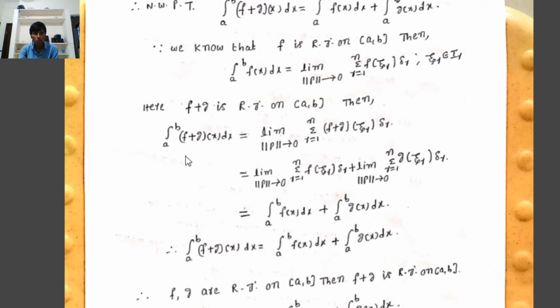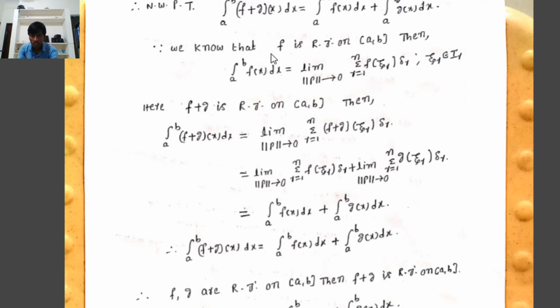It can be written as the limit, as norm tends to 0, of the summation r equal to 1 to n of f(ξr) Δr plus the summation r equal to 1 to n of g(ξr) Δr. Therefore, it equals the limit of the summation of f(ξr) Δr plus the limit of the summation of g(ξr) Δr.